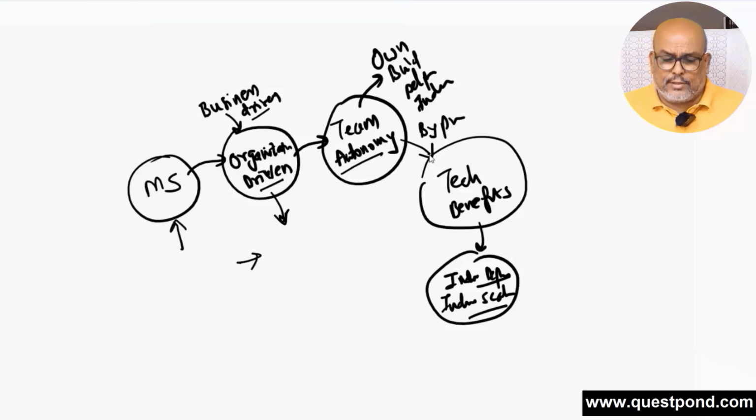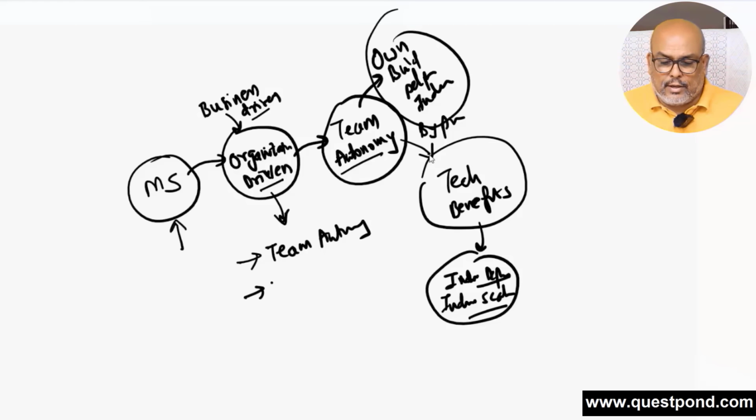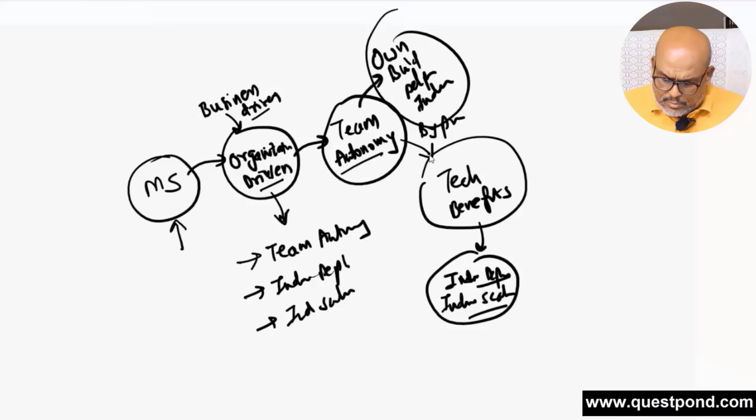So from my perspective, remember, I have already listed many benefits just some minutes back, but there are 3 big benefits I can put down here. Team autonomy: owns, builds, deploys separately. Individual deployment and individual scalability, and definitely reusability and other things. CI/CD, because now you can configure CI/CD for each service separately. That is again coming as a byproduct.